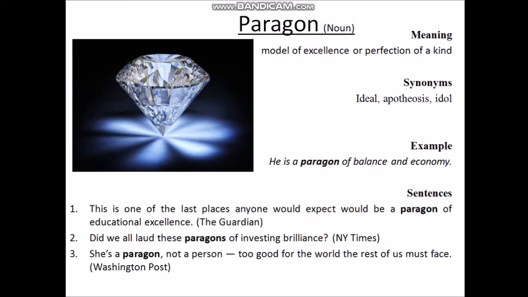So move on to the third sentence. She is a paragon, not a person. That means she is an example of excellence and not a person. Too good for the world and the rest of us must face. That means she is too good for the whole world and the rest of us must face her. So move on to the 5 more sentences under this word.